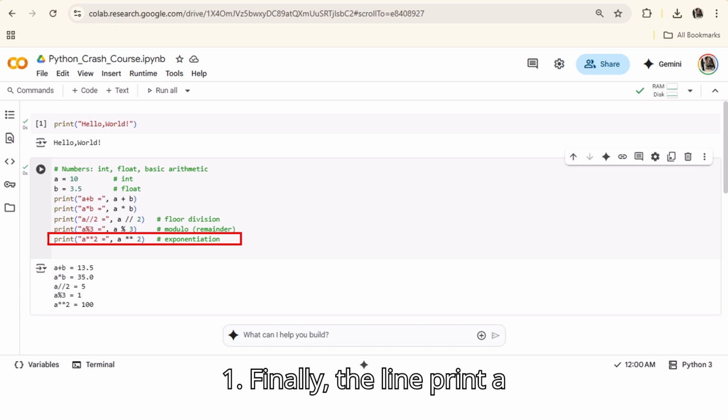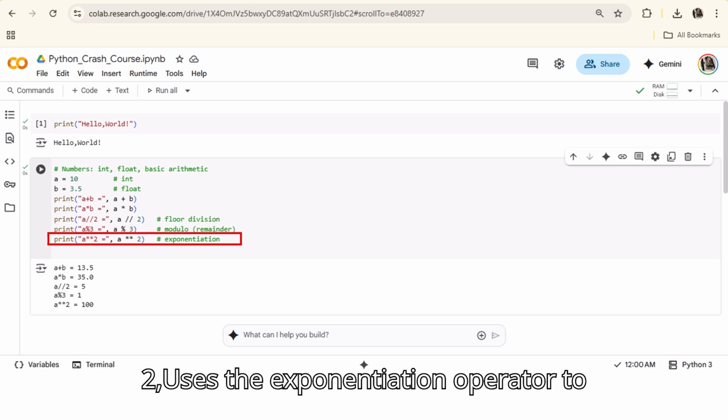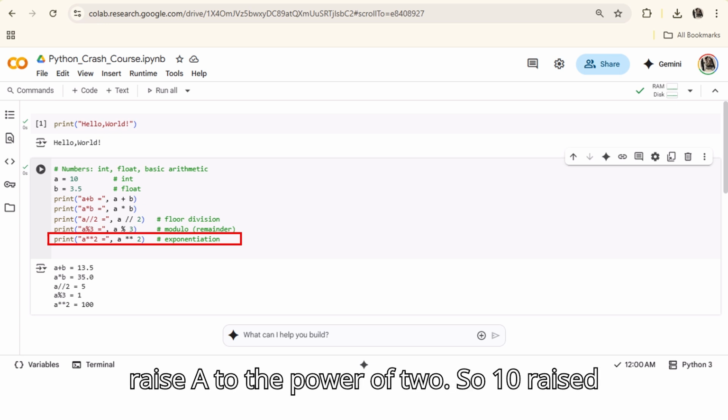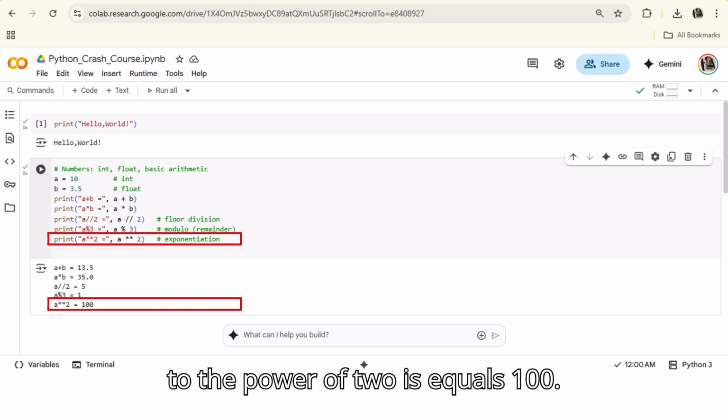Finally, the line print("a ** 2 =", a ** 2) uses the exponentiation operator to raise a to the power of 2, so 10 raised to 2 equals 100, and the output is a ** 2 = 100.